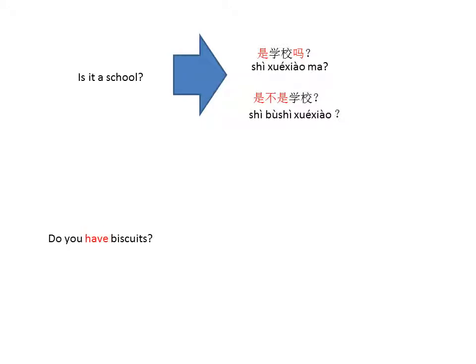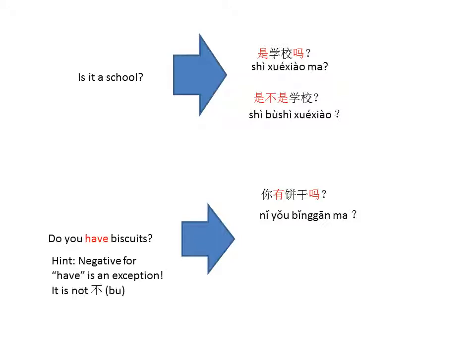Now, how about, do you have biscuits? For the first one, let's do the one with ma. It becomes 你有饼干吗? And for the second type of questioning, here's a hint for you. Have is 有, and the negative for have is an exception. Remember, it is not 不. You cannot have 有不有, that is wrong. How would you say it?